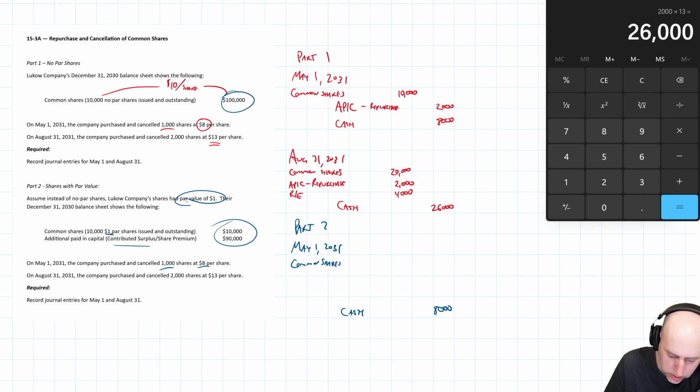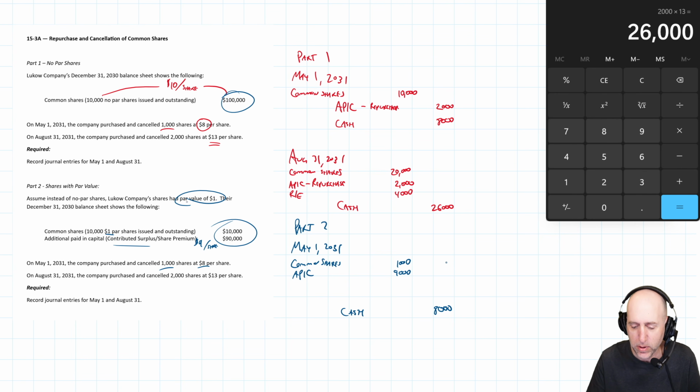The par is $1. So this is $1,000 to cancel those common shares. We also have to get rid of the paid-in capital on those common shares, the additional paid-in capital. So you can see it's 10,000 shares. We have $90,000. This is $9 per share in additional paid-in capital. Well, we're getting rid of 1,000 shares, so that's $9,000 of additional paid-in capital needs to go away.